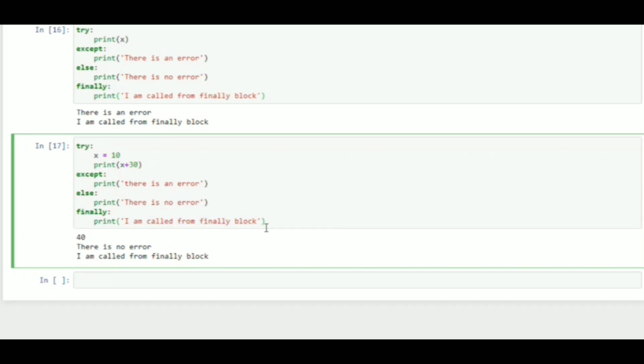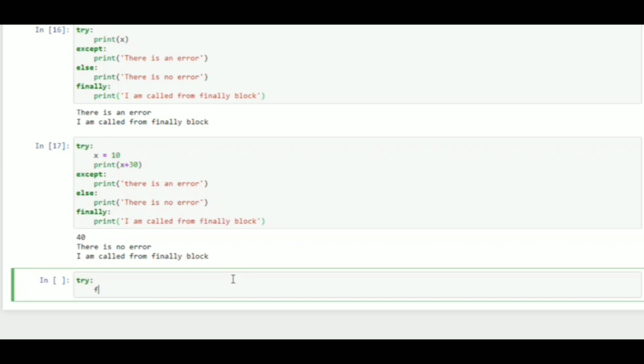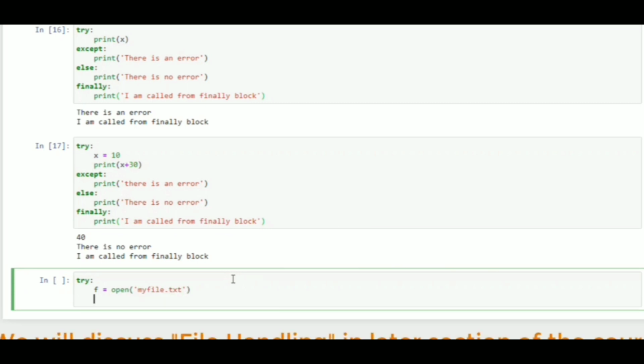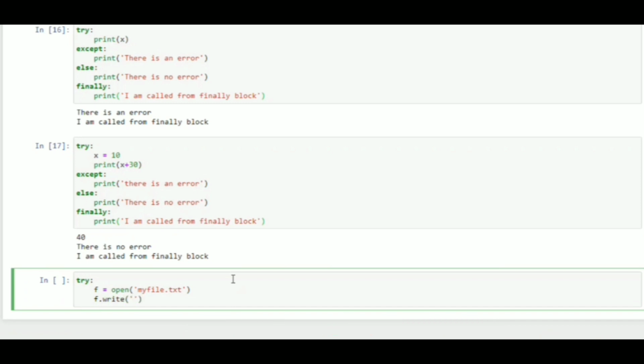You may not find the finally block of code useful here, but it is very much useful when you have to close an object or clean up the resource. For example, I will say try and I will create a file f and I will open my file .text and I will just write some text to write, and this is the text we want to enter in the file,